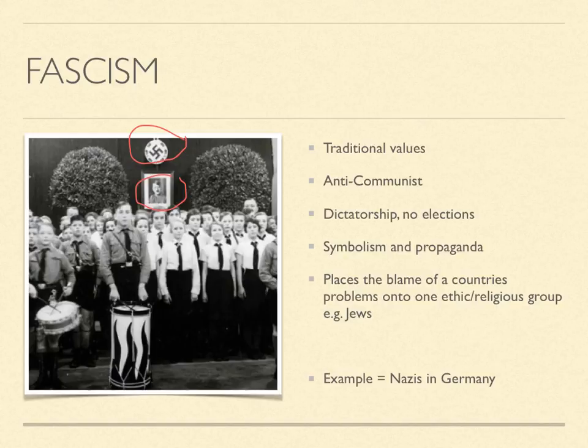So fascism and their idea of having symbols to represent parts of traditional values is a really important thing to remember. Now, another thing that fascists tend to do is that they blame a country's problems on one particular ethnicity, which I think I've spelt wrong there, or a religious group. So in the example of the Nazis, it's the Jews.